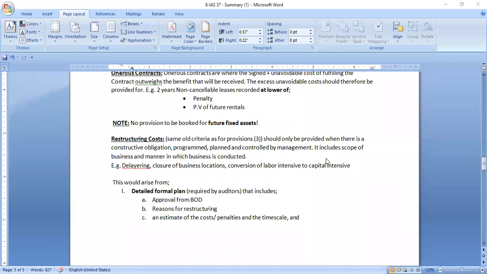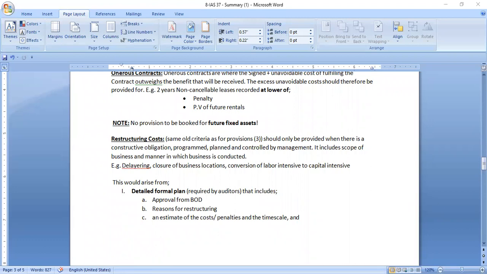So moving on to the restructuring cost. What is restructuring cost? If the entity is going to incur a big restructuring cost in the near future, then at that time the provision is required to be recognized.